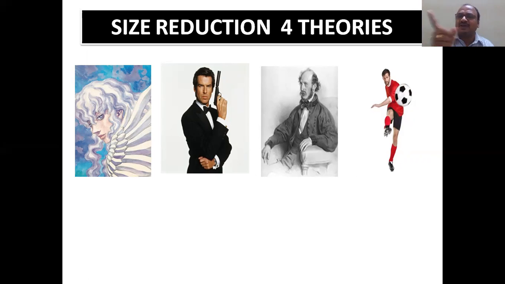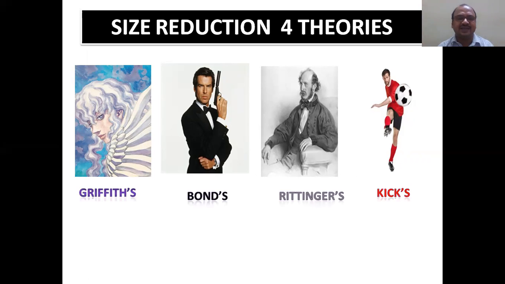Keep in your mind, first of all, the names of these scientists. Griffith's theory, Bond's theory. Just for you to remember, he is not really James Bond, but keep in mind that whenever the size reduction chapter comes, there is a Bond, James Bond.